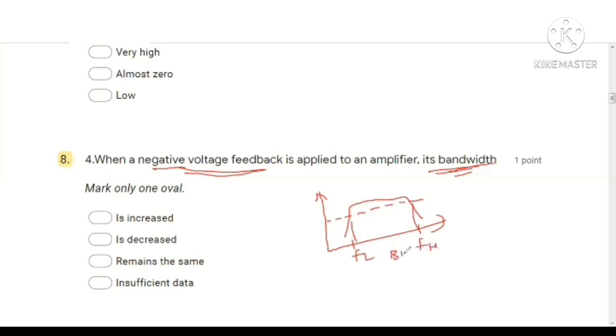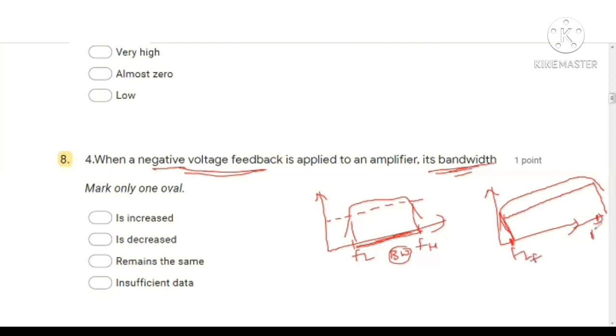This is the bandwidth, FH minus FL, of an amplifier. Now after applying the feedback, the lower cutoff frequency will decrease and upper cutoff frequency will increase. So the total bandwidth will increase. So this one becomes FL with feedback, this one is FH with feedback.